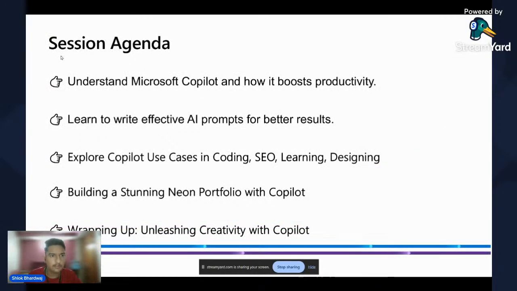Okay, so moving forward to the session agenda. What we will be learning today. We will be understanding how Microsoft Copilot works and how it boosts our productivity. We'll be learning to write effective AI prompts for better results, and we'll be exploring Copilot use cases such as coding, search engine optimization, learning, designing, and there are multiple more use cases, but we'll focus on these four for today's session. Also, we'll be building a stunning neon portfolio with Copilot so that we can learn about the integration of Copilot in Visual Studio Code. Also, in the end, we'll be wrapping up by unleashing creativity with Copilot and discussing what we have learned so far.